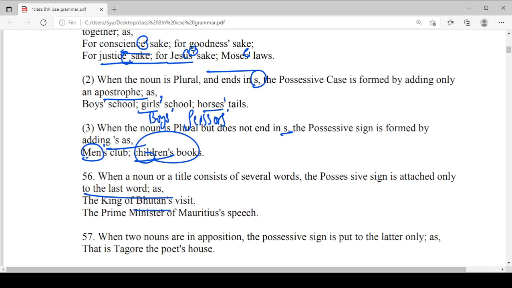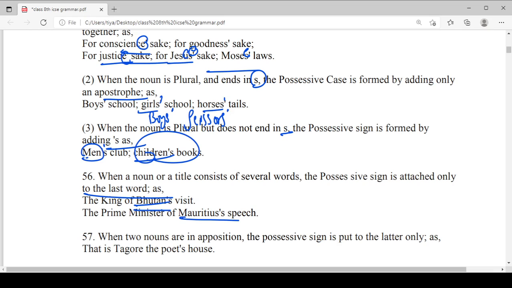Bhutan. Okay, when a noun or title consists of several words, the possessive sign is attached only to the last word. The king of Bhutan, the prime minister of Mauritius. Okay, because the prime minister of Mauritius includes in itself many people, and Bhutan includes in itself many people.